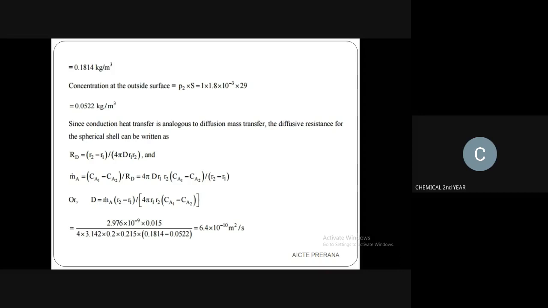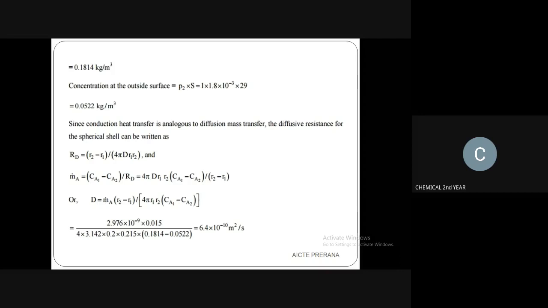CA1 minus CA2 is nothing but the concentration inside and outside, divided by RD. RD we have to find out the value for. R2 minus R1 is the radius. They have given us a diameter, so you have to find out the radius. And for D, you already have the formula: D is equal to MA into R2 minus R1 divided by 4 pi R1 R2 CA1 minus CA2.